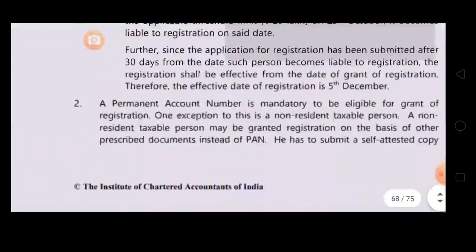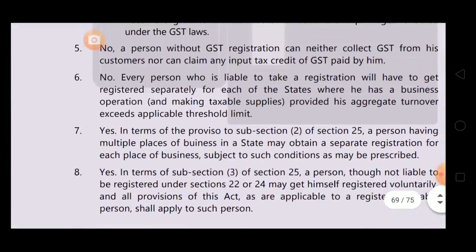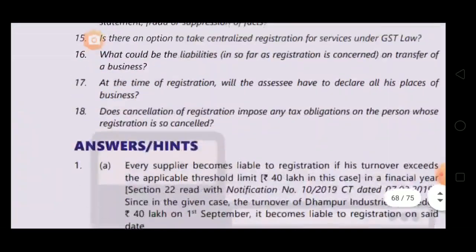Answer number 6. No, every person who is liable to take registration will have to get registered separately for each of the states where he has a business operation and is making taxable supplies, provided his aggregate turnover exceeds the applicable threshold limit. Though it is state specific, if aggregate turnover doesn't exceed the applicable threshold limit, then registration is not required.